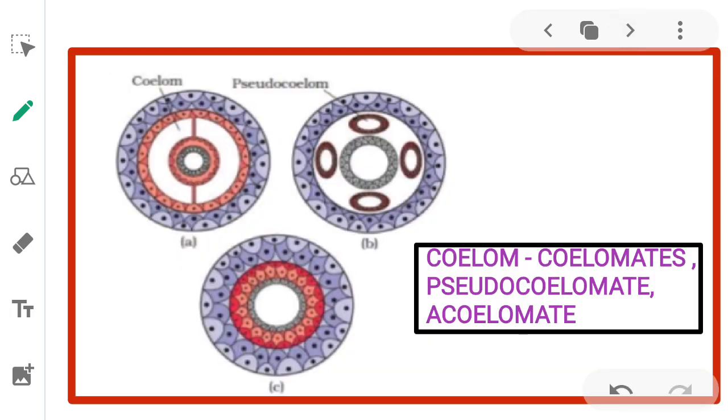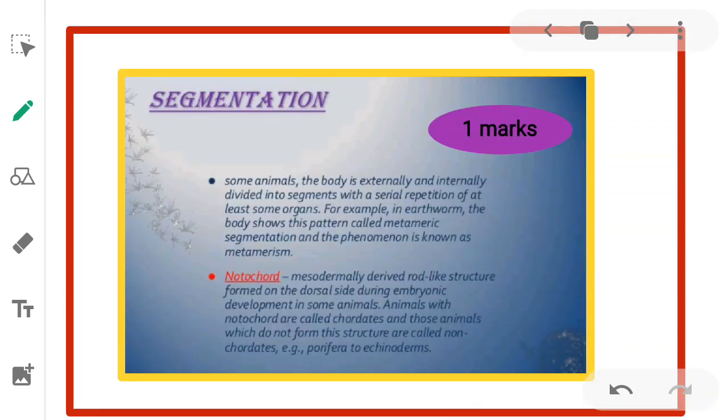Here you can observe the diagram. In the A part, coelomates, B part, pseudocoelomates and C part, acoelomates. In coelomates, the coelom, that is the body cavity, is present. In pseudocoelomates, only patches are arranged. In acoelomates, the body cavity is absent. So this is about the diagram of coeloms. Next, we'll study about segmentation.